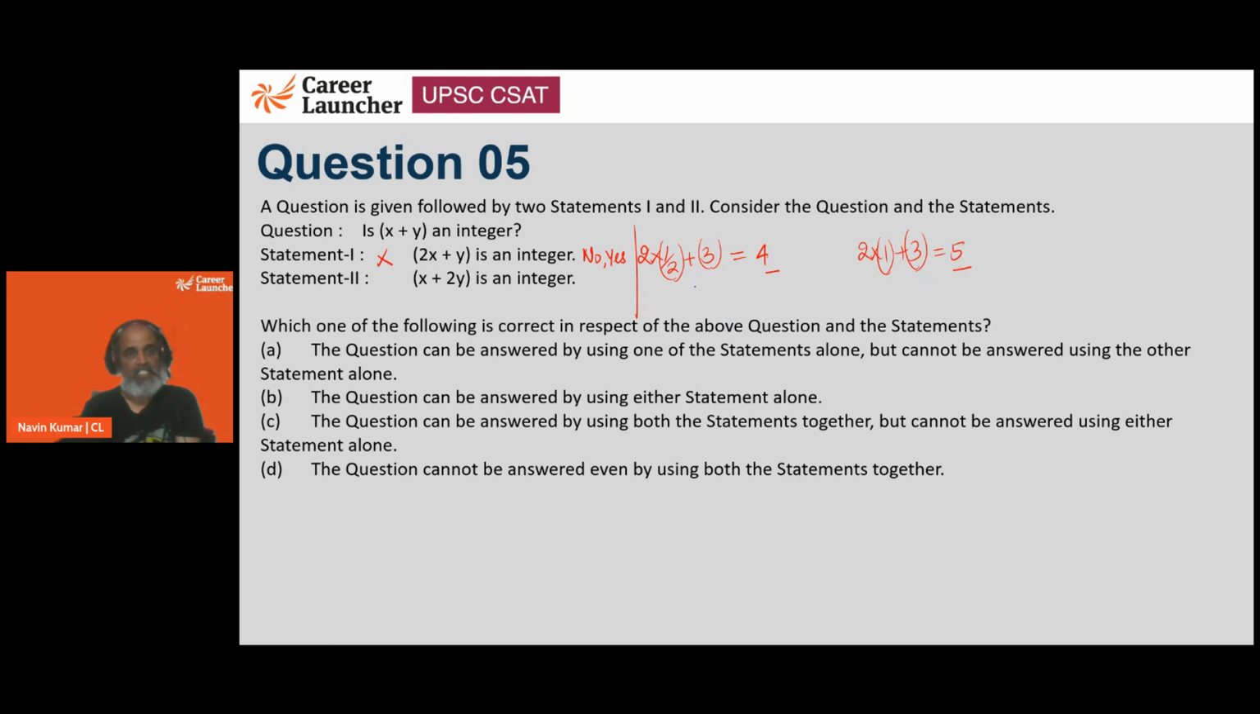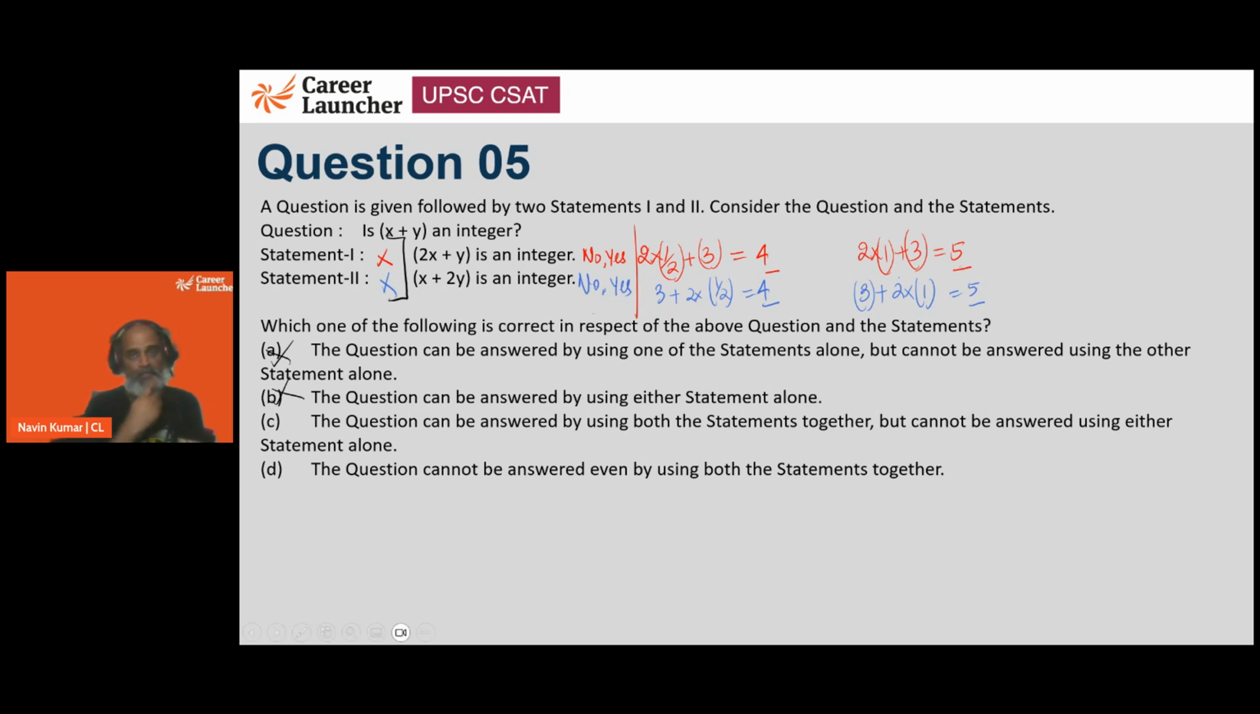Next statement. Same logic, x plus 2y is an integer. So we are saying it could be 3 plus 2 times half, which gives us a 4, which is an integer. But then, is x plus y an integer? No. Next one. We can write this as 3 plus 2 times 1, which gives us an integer. But is x an integer and y an integer? Yes. So their sum is also an integer. So still confused, we won't be able to answer it using either of the statements alone. So option A or B is not the answer.